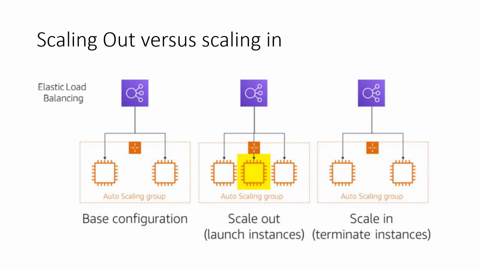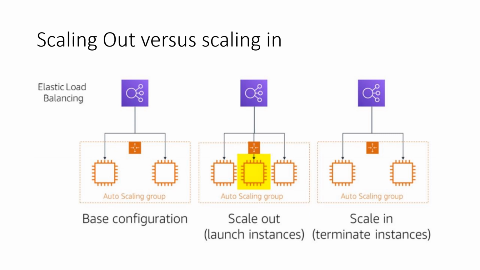That means when there is more traffic coming to your instances, the auto scaling group will launch a new instance, which is called scale out, and register this new instance with the elastic load balancer. Now the elastic load balancer will come to know that there are 3 servers which can respond to the query of the user, and then it will distribute the traffic among these 3.